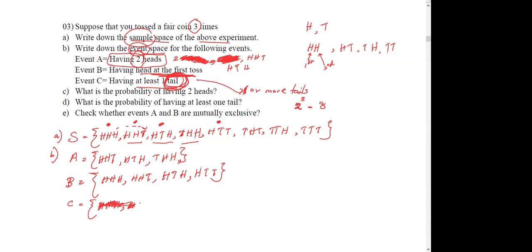It's going to be like all three tails, two heads and one tail, like this, right?